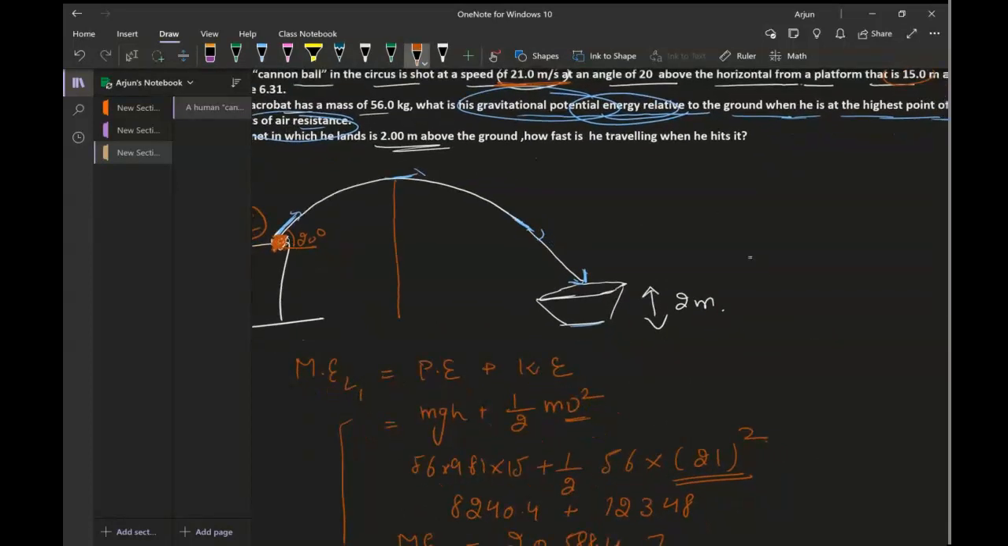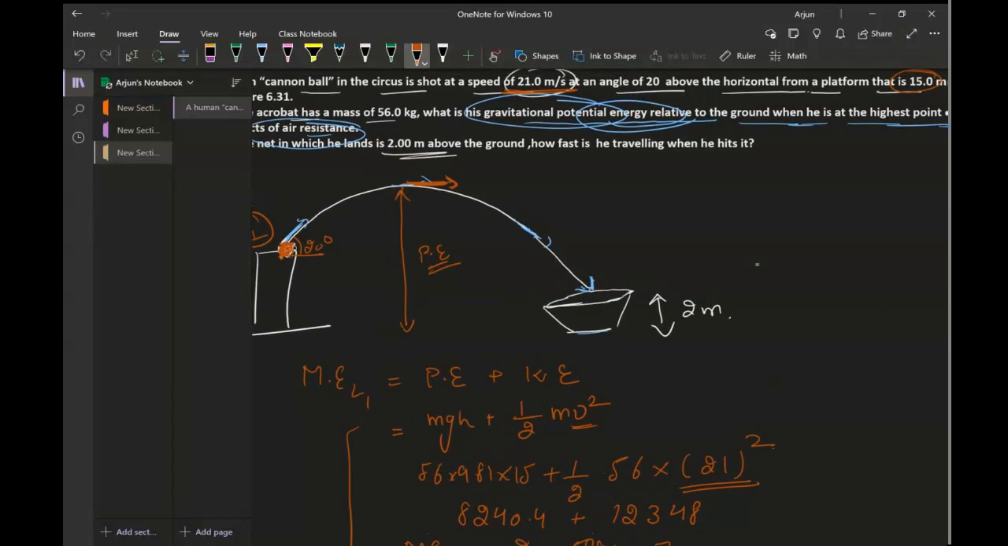So this is what we are looking for, the potential energy. That's what we are looking for. And I want to ask you guys a simple question. Think about this, pause for a second and think about this.